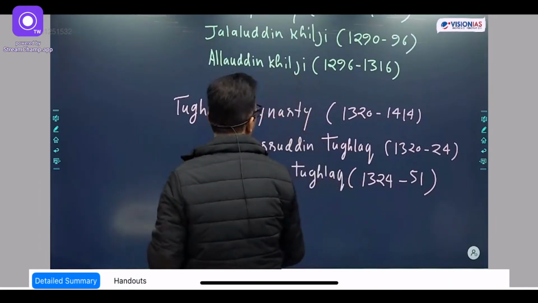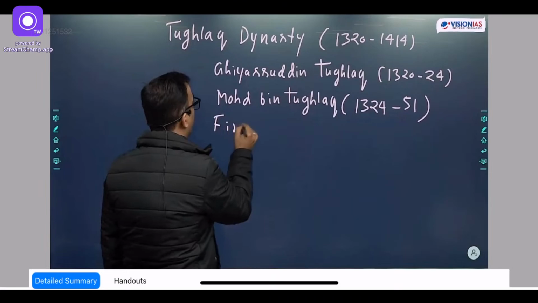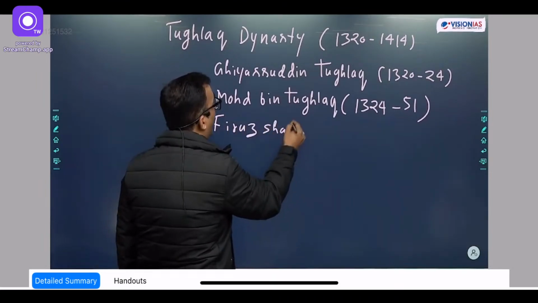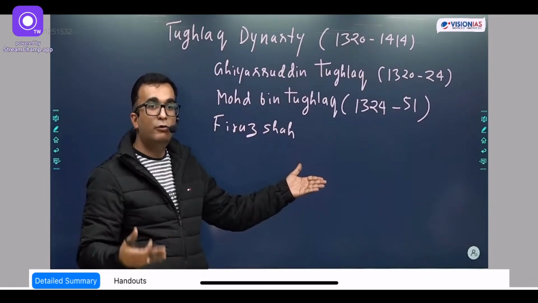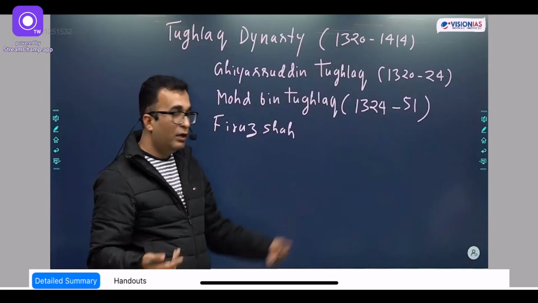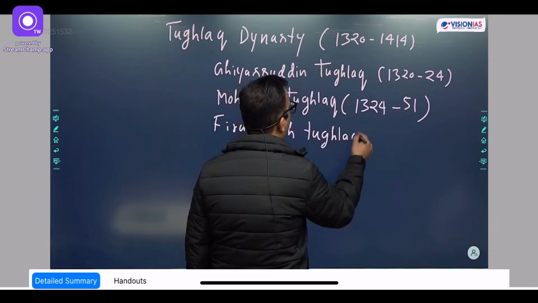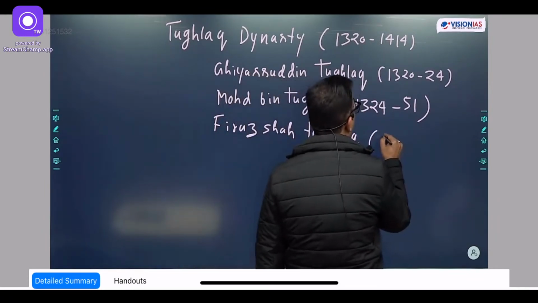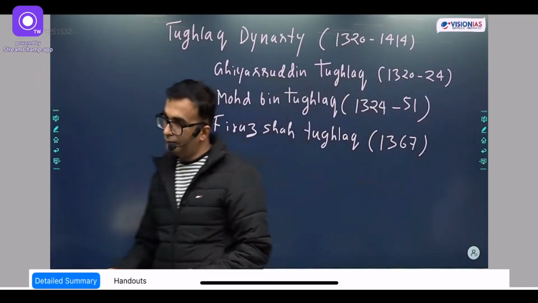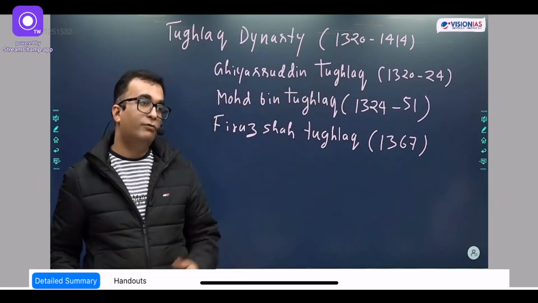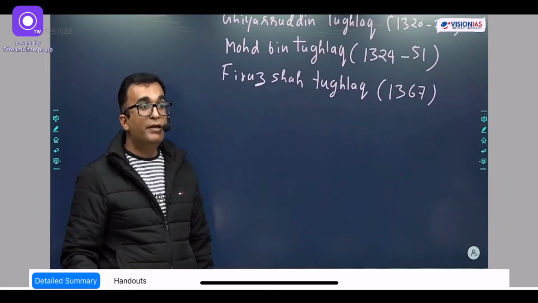Now, after Muhammad bin Tughlaq comes the regime of Firoz Shah Tughlaq. Firoz Shah Tughlaq was left with the task of reviving the glory of the Delhi Sultanate. But he was not completely successful in it, though he attempted a lot. His life ended by 1367, 51 to 67. After that, the weakness of the Tughlaqs was exposed to the world, and you know what happened: the invasion of Amir Timur.